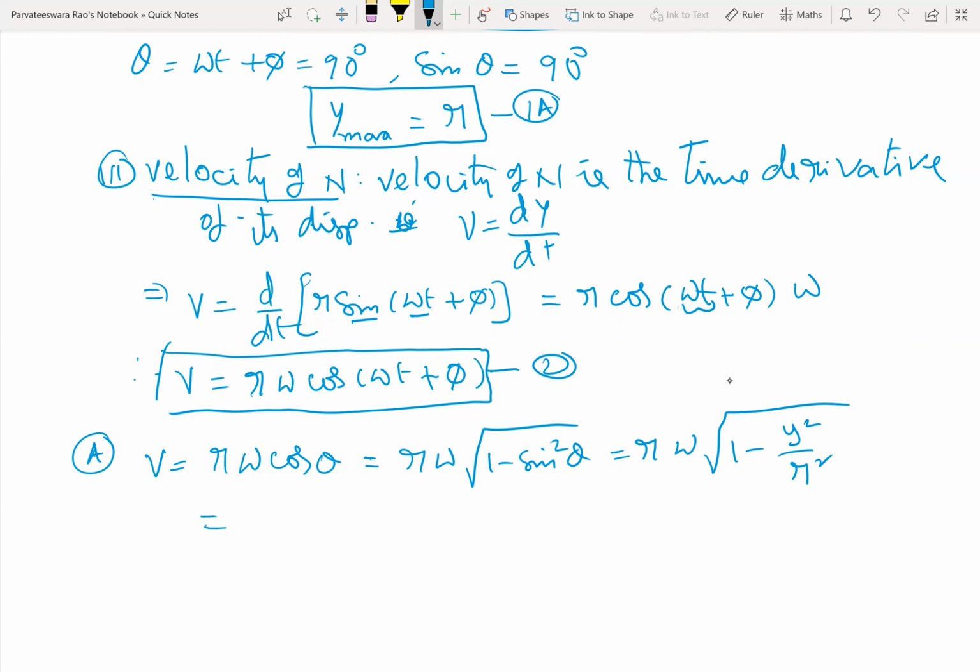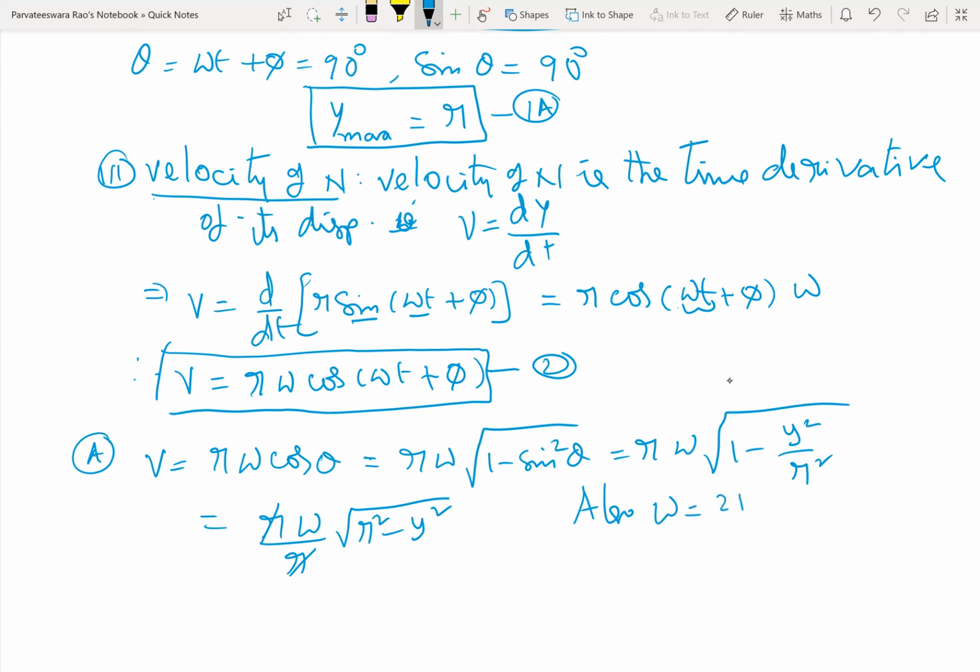Taking LCM, r omega into square root of (r square minus y square) by r square. So the root of r square will be r.